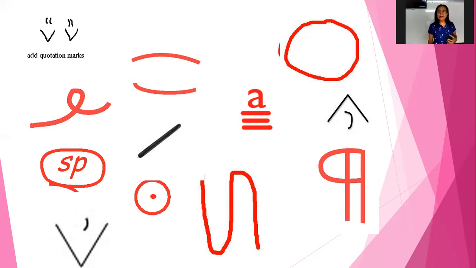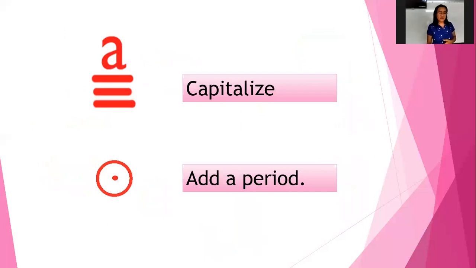Use only punctuation and capitalization, which is what you see right here. If you want to capitalize, like what we have done with John or Martha in our DLR, you're going to put three lines under the letter that you want to be capitalized.